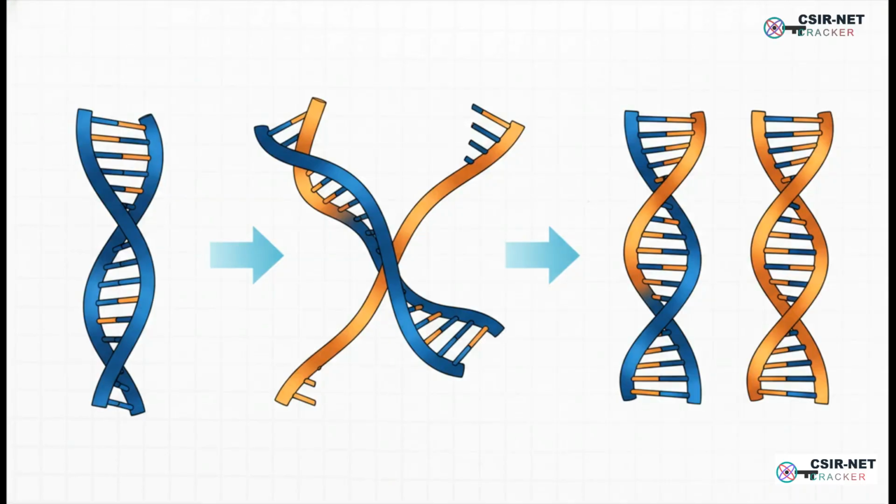So how does the cell pull off this perfect copy? Well, it uses this really elegant and frankly clever method called semi-conservative replication. Here's how it works. The original DNA ladder unwinds, right? And each of the two old sides becomes a template to build a brand new partner. So what you end up with are two new DNA molecules, but each one is a hybrid. It's half old, half new. And this is just a genius way to cut down on mistakes and make sure every new cell gets a perfect, identical copy of that original blueprint.